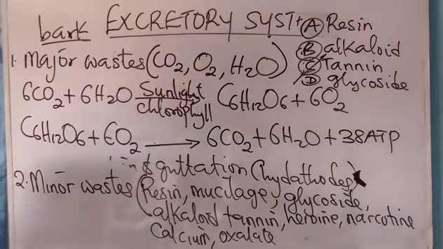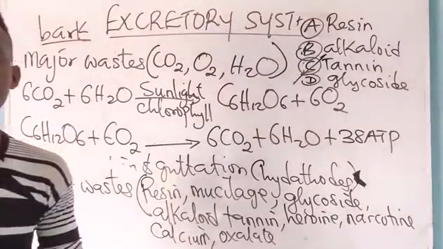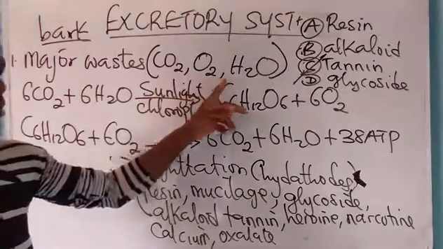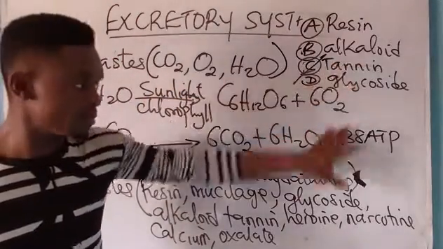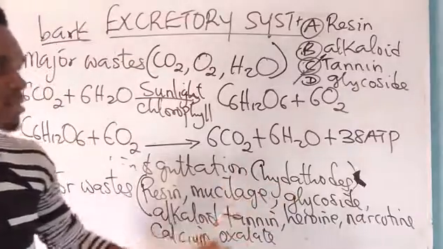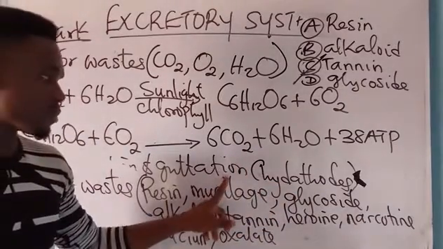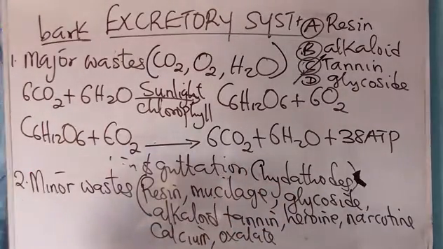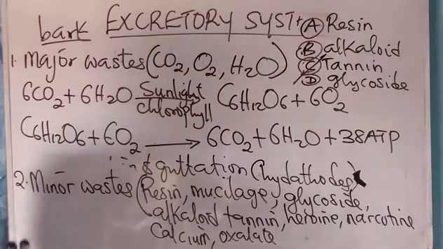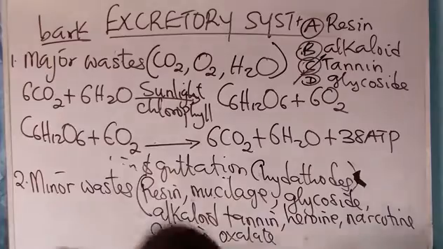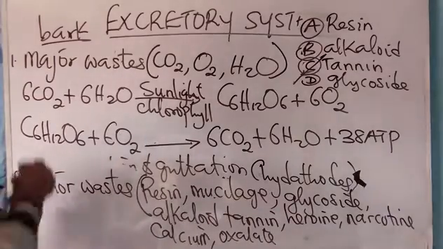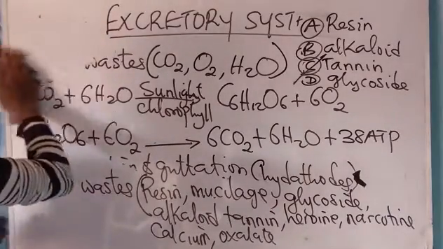They'll ask you which of the following is a minor waste in plant. They may give you this and maybe just include one of these ones I've listed. Please, any of these becomes the answer. They are all minor waste. I believe we have established minor waste and major waste. Now we now have what is called nitrogenous waste.